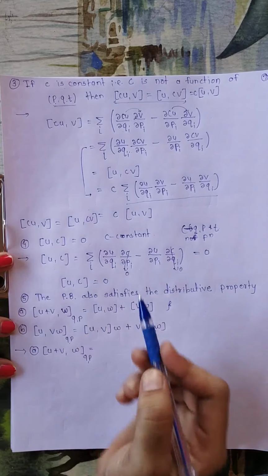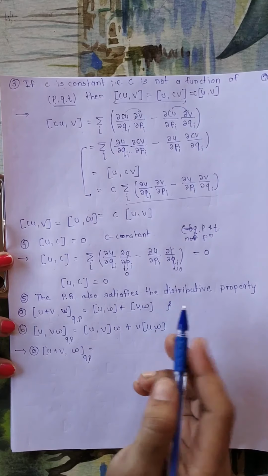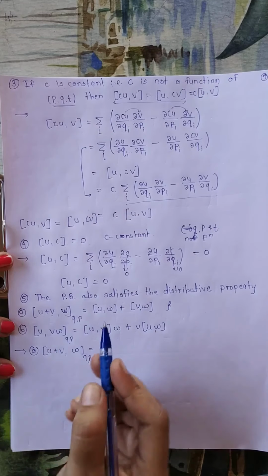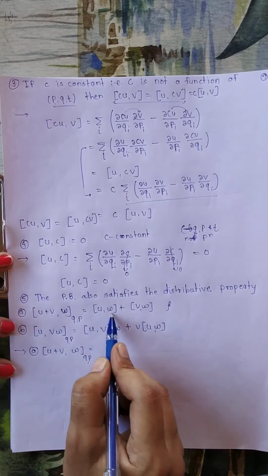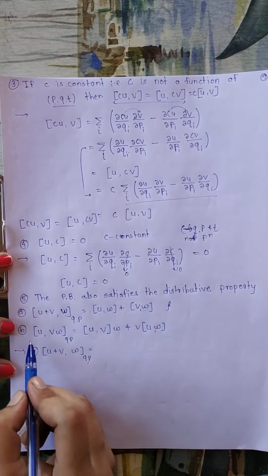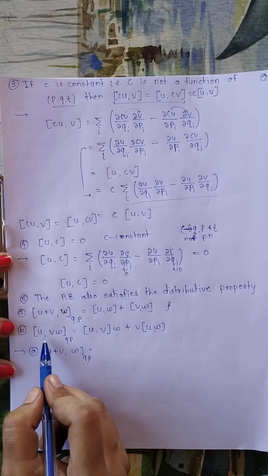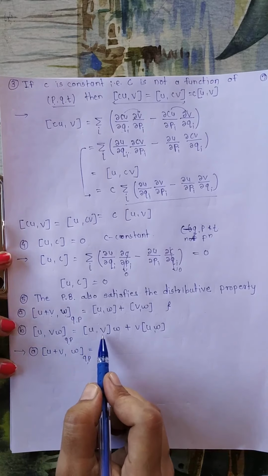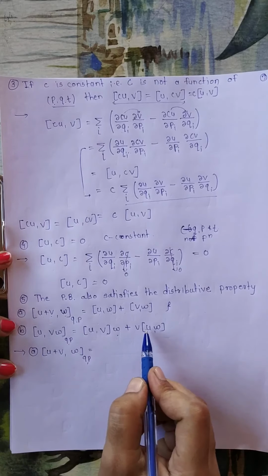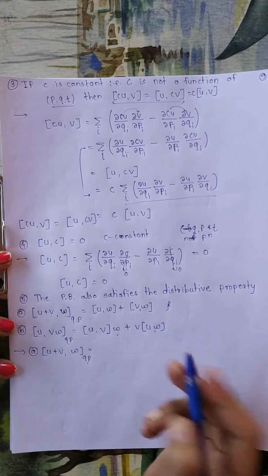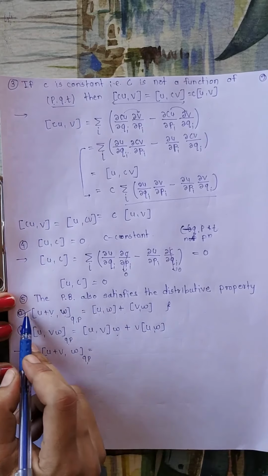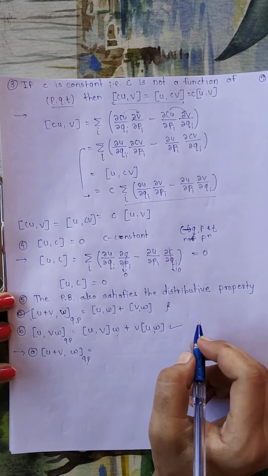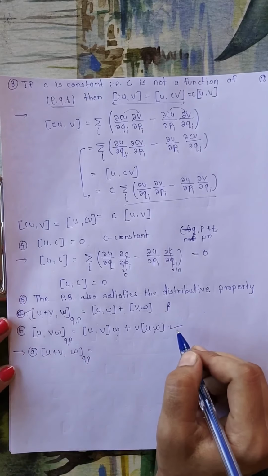So Poisson's bracket also satisfies distributive properties. It is written in two ways. Poisson's bracket of U plus V and W is equal to Poisson's bracket of U and W plus Poisson's bracket of V and W. And the second property is Poisson's bracket of U and VW is equal to Poisson's bracket of U and V into W plus V into Poisson's bracket of U and W. I will show you the proof of the first distributive property, and the second you have to prove on your own. It is for your self study.